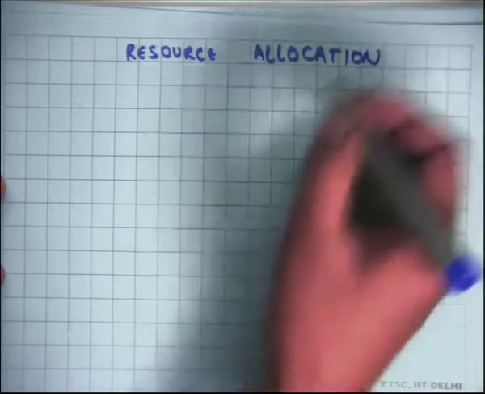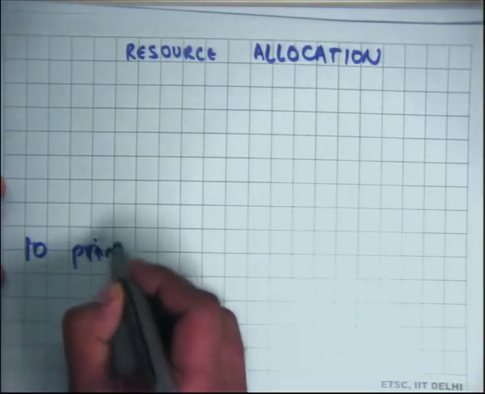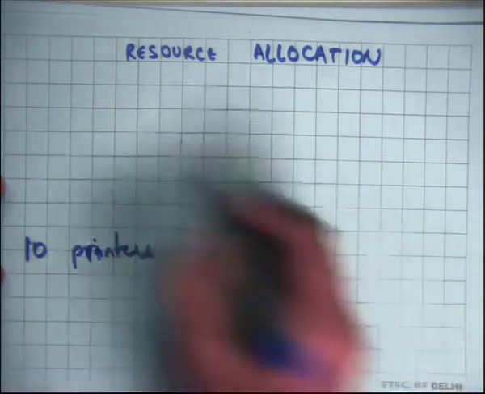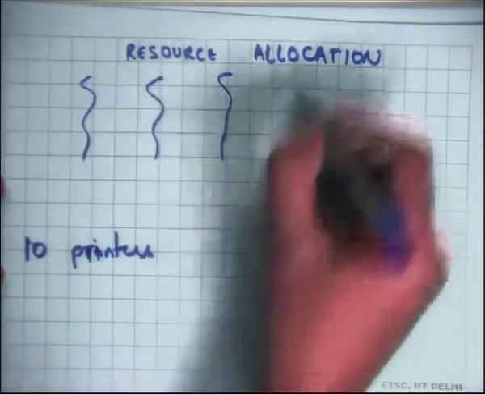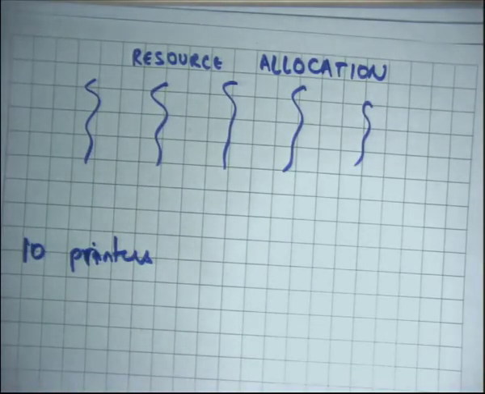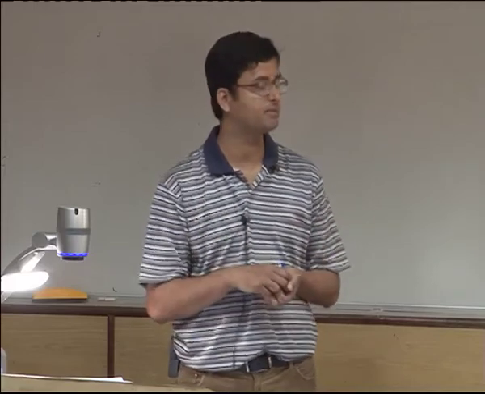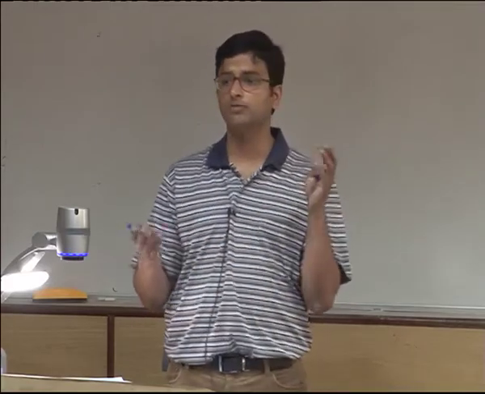Alright, so let us say I have 10 printers, and there are many threads, let us say hundreds of threads that are trying to print on these 10 printers. Because there are only 10 printers, there should be at most 10 concurrent requests in my print queue at any time. So this is a problem of resource allocation.